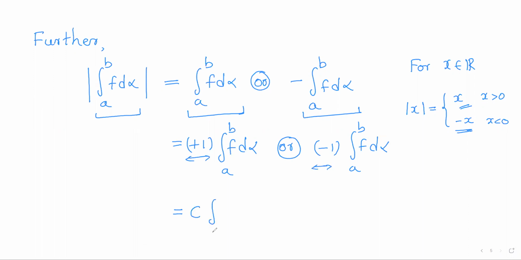I'll denote it by C. So it will be C times the Riemann-Stieltjes integral, where C is plus 1 or minus 1. Now take the constant C inside the integral. So it will be the integral of C times f d alpha over the closed interval [a, b].